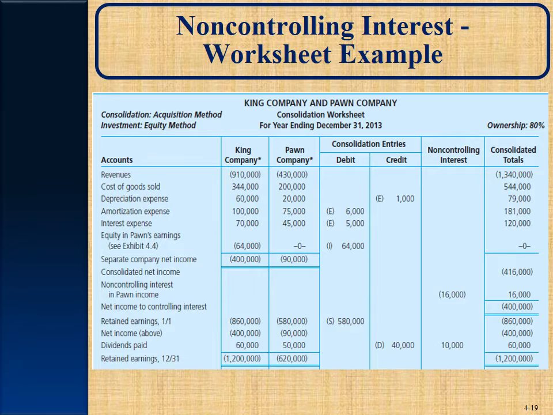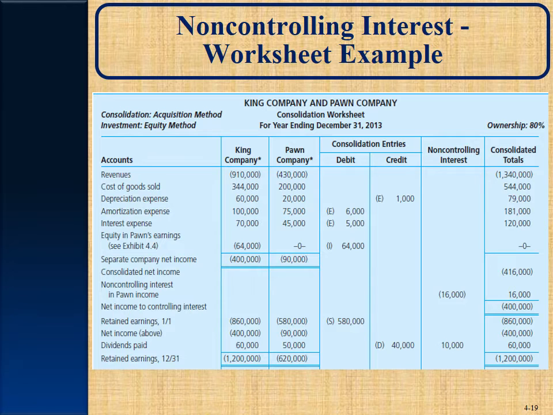What we'll do, now this is, remember, the year after acquisition. The first entry that is made, entry S, and these are all on page 158 as well, so you can follow along.